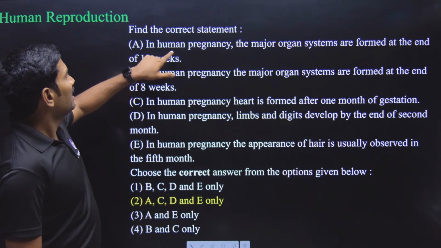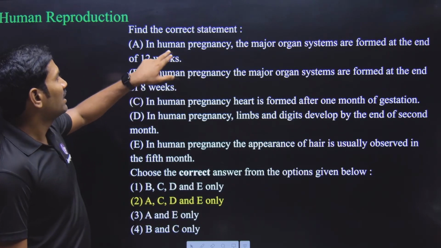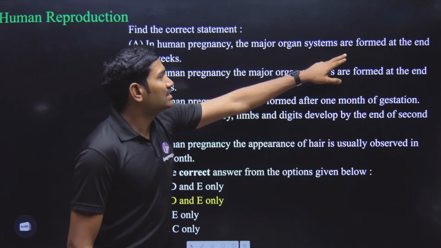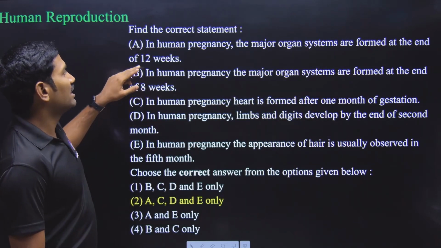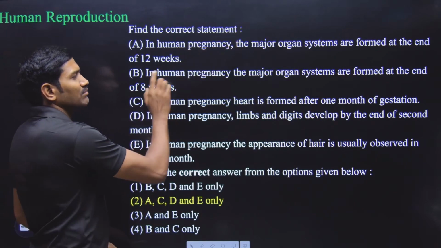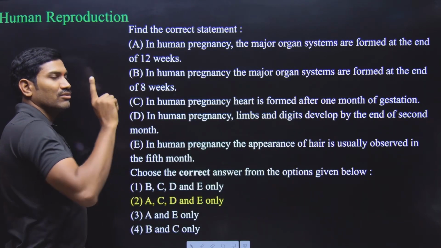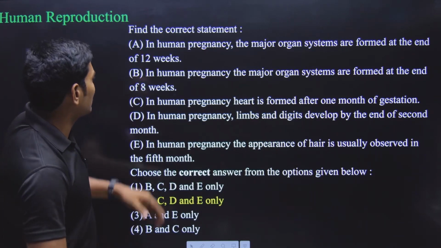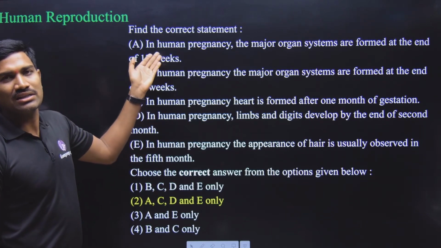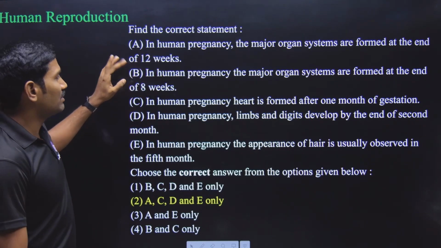Let us see here. In human pregnancy, the major organ systems are formed at the end of 12 weeks. The same statement they have also given here, but at the end of 8 weeks. So definitely only one of these will be correct. So which one is correct? If you see the NCERT, you can understand this. It is option A that is correct. So option B is wrong.